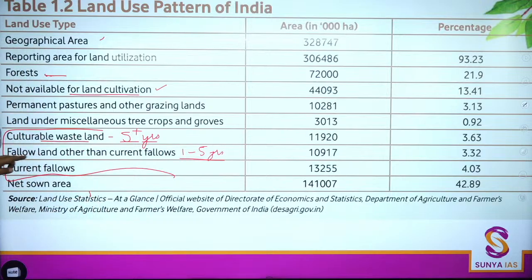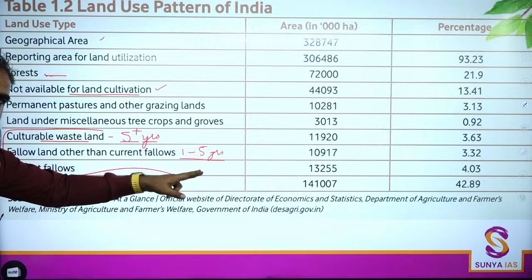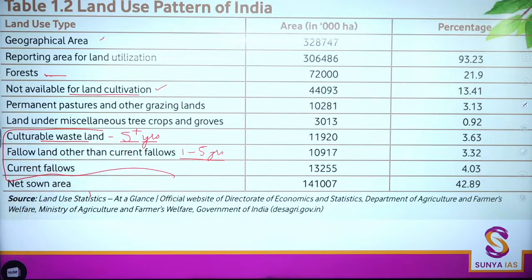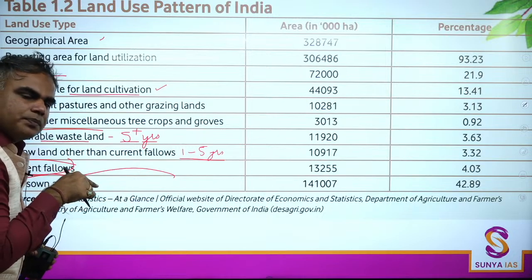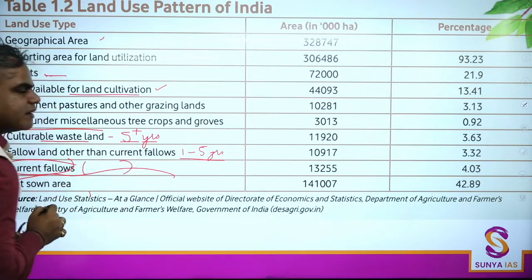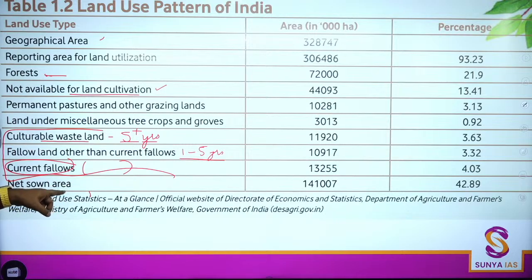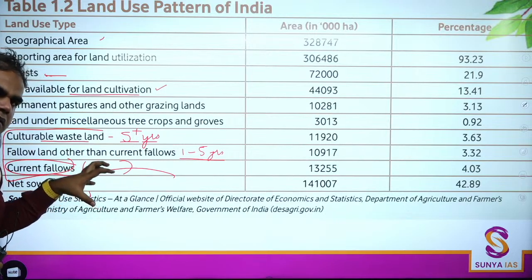So that is the fallow land other than the current fallows. Okay, so this was cultivated in the past, but since the last 1 to 5 years, this is not being cultivated. Current fallow means in the current agricultural year, this particular land is not cultivated. Land that is not cultivated in the current agricultural year.